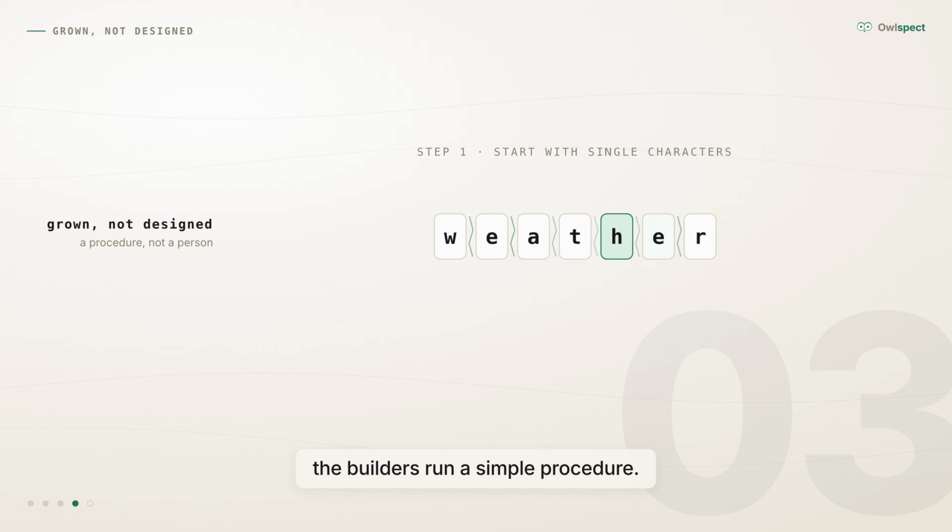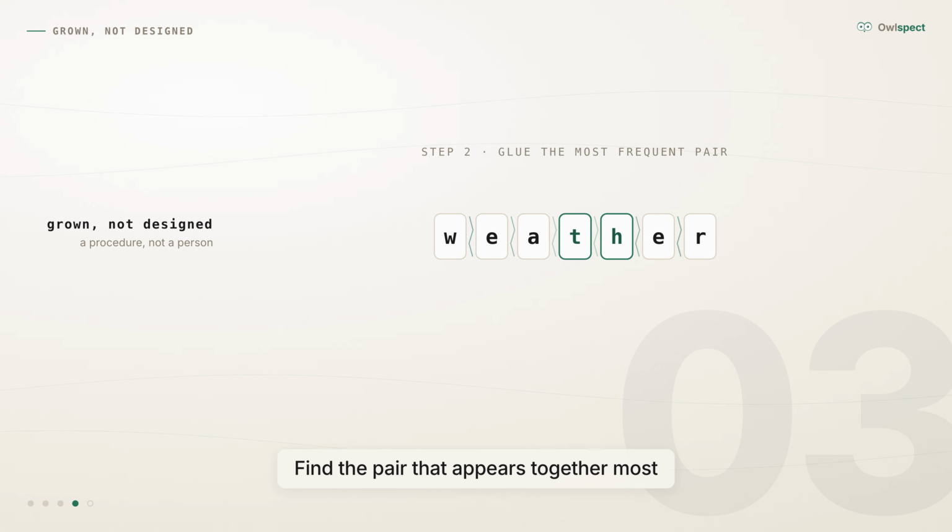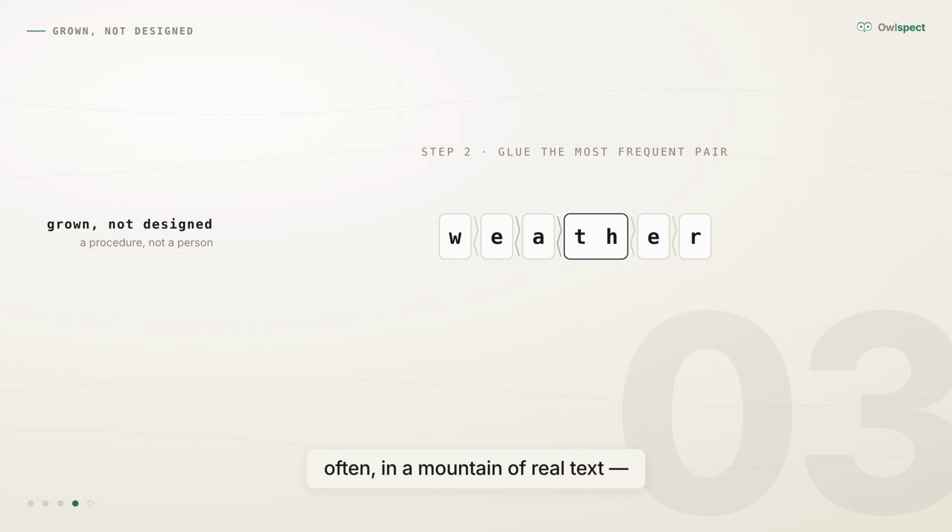Before training, the builders run a simple procedure. Start with single characters. Find the pair that appears together most often, in a mountain of real text, web pages, books, code.